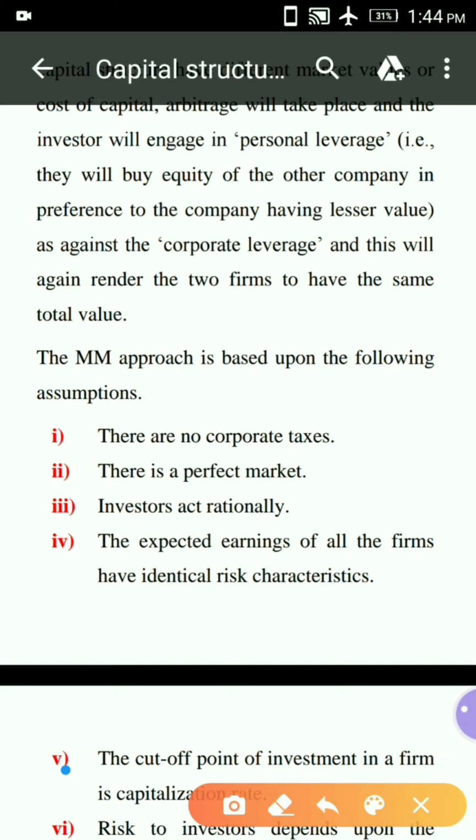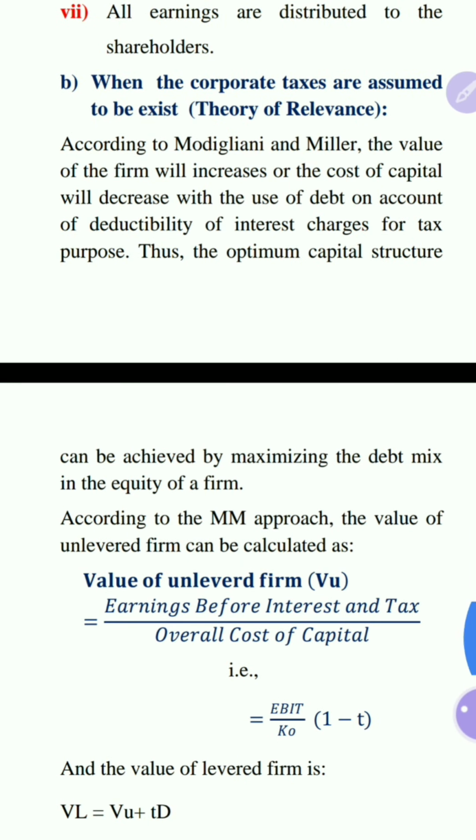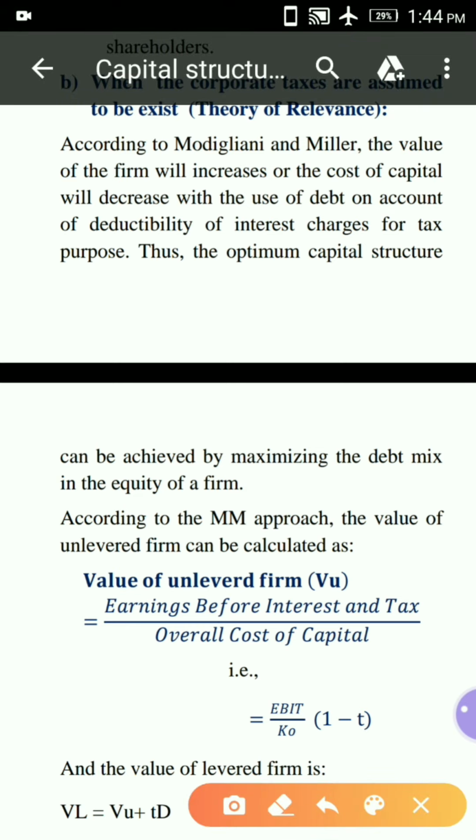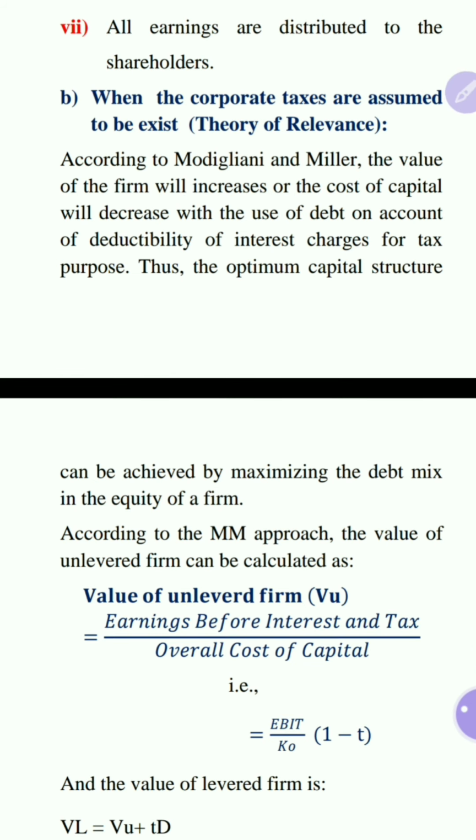So that is called cost of capitalization rate, which is nothing but cost of capital. And next, all earnings are distributed to the shareholders. So here another assumption is that all earnings are distributed to the shareholders. That means the dividend payout ratio is 100%, so there are no retained earnings. So this is the Modigliani Miller approach when there are no taxes.